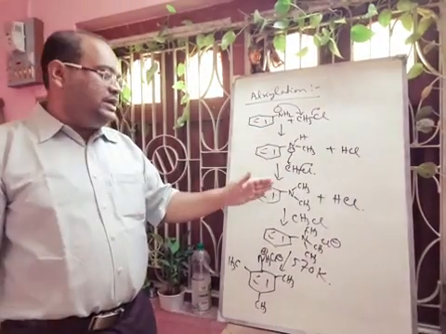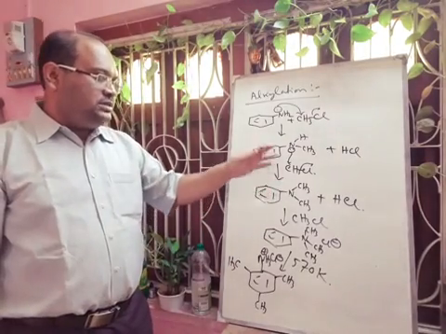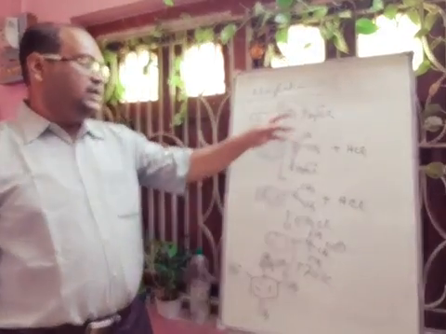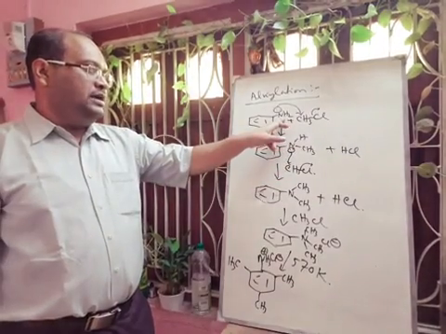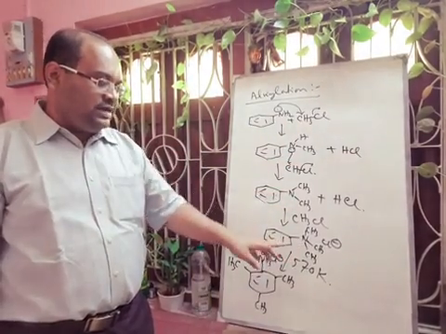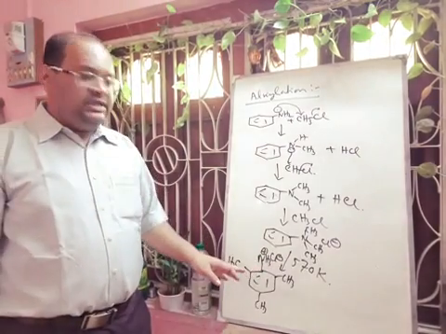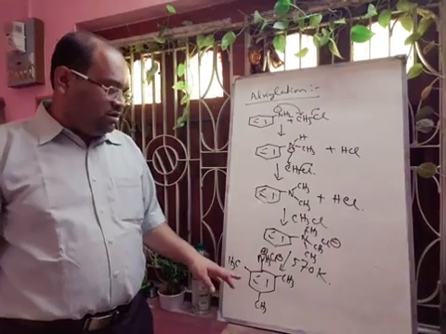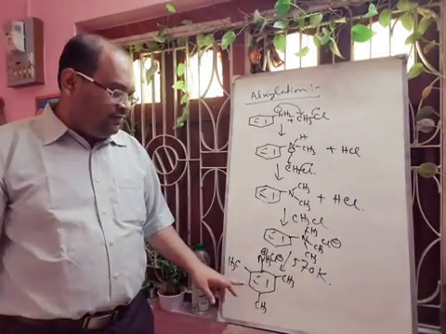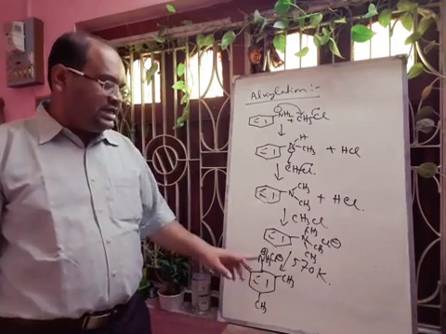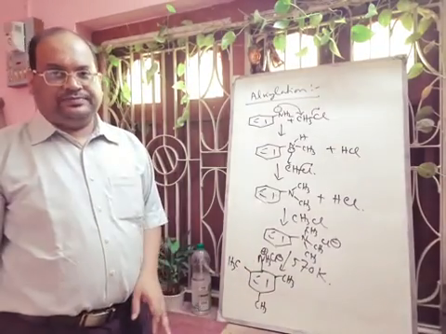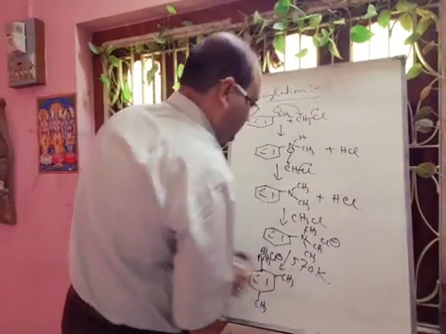If excess methyl chloride is there, then this nitrogen will be alkylated one by one. First we will get aniline, then N-methyl aniline, then N,N-dimethyl aniline, then we will get the tertiary salt of the aniline. Then if we apply heat, there will be a rearrangement product. We will get this compound, that is 1, 2, 3, 4, 5, 6, that means 2, 4, 6 trimethyl aniline salt. Aniline hydrochloride salt.